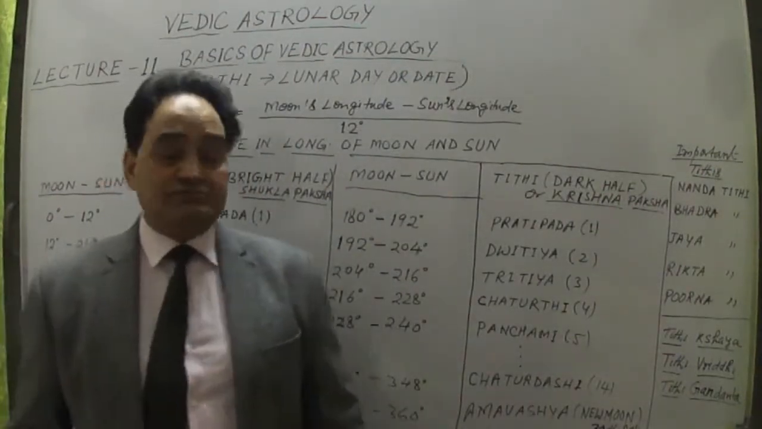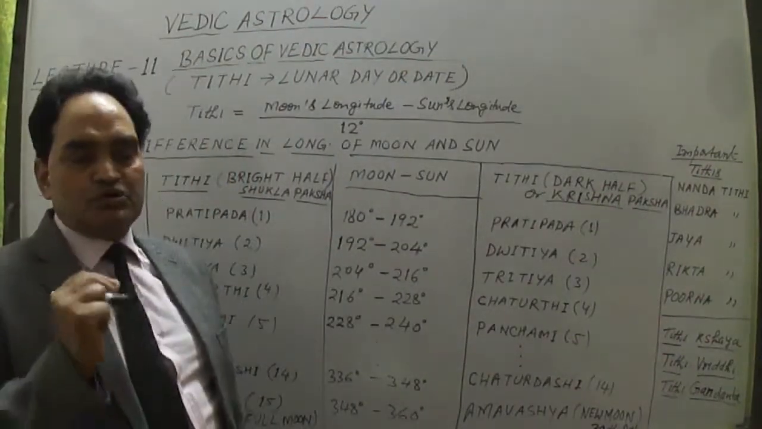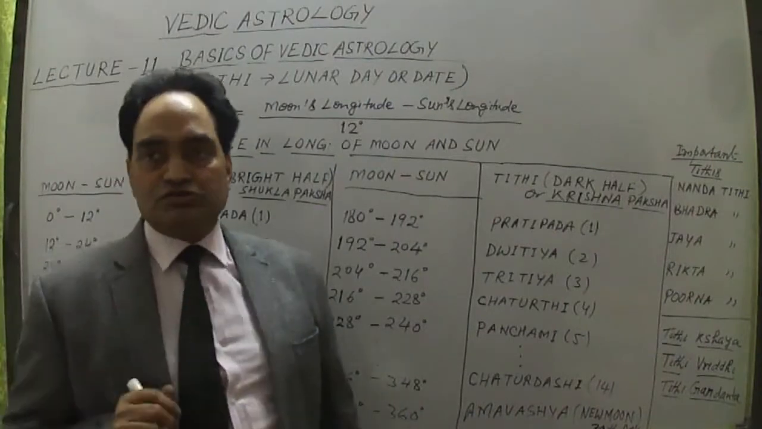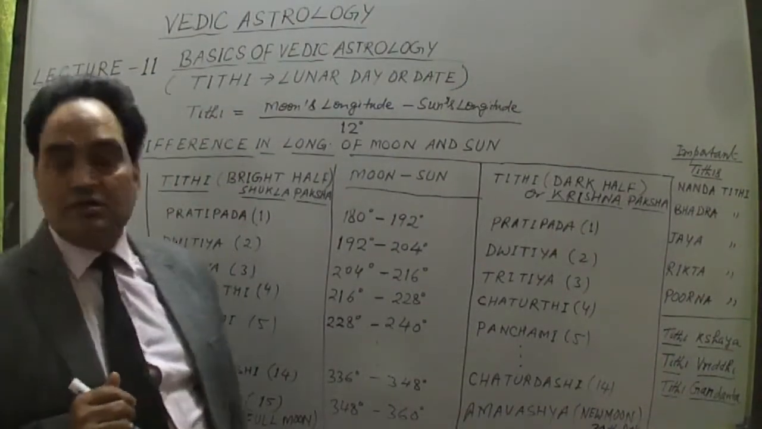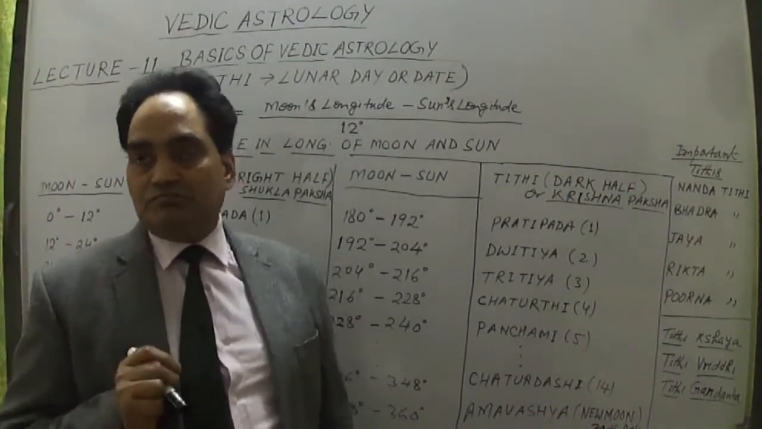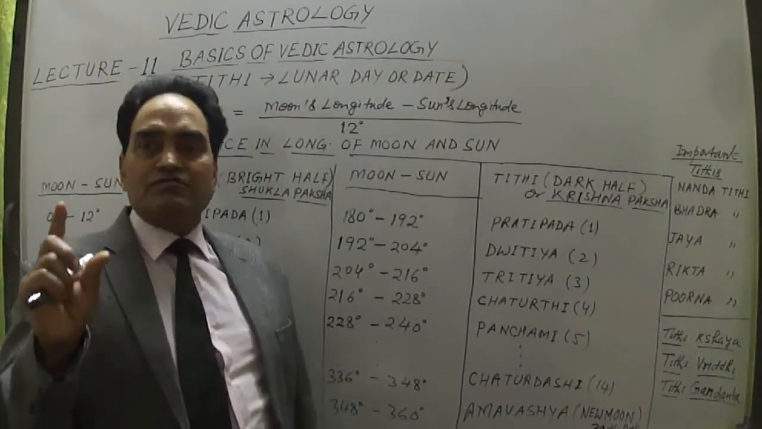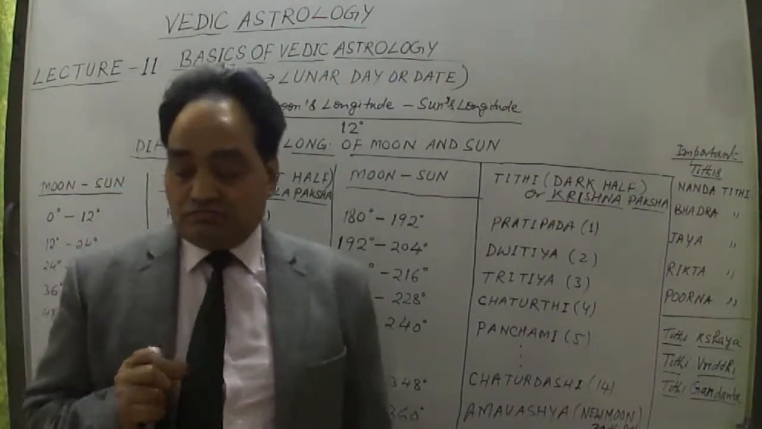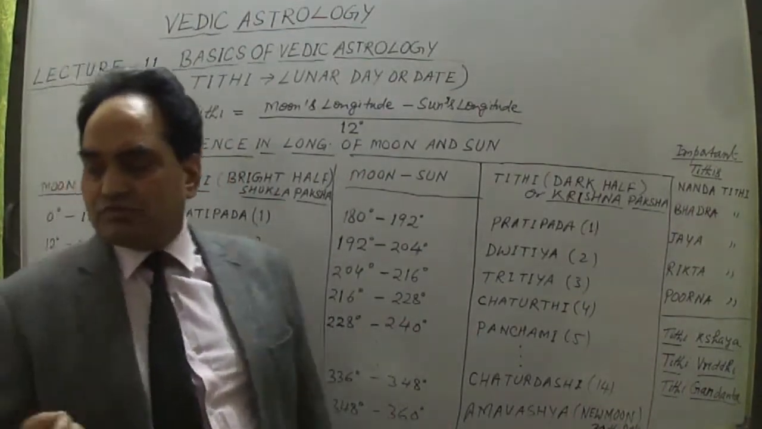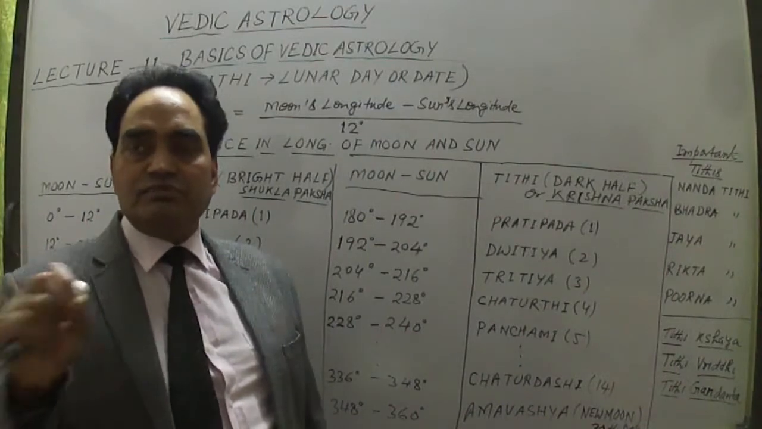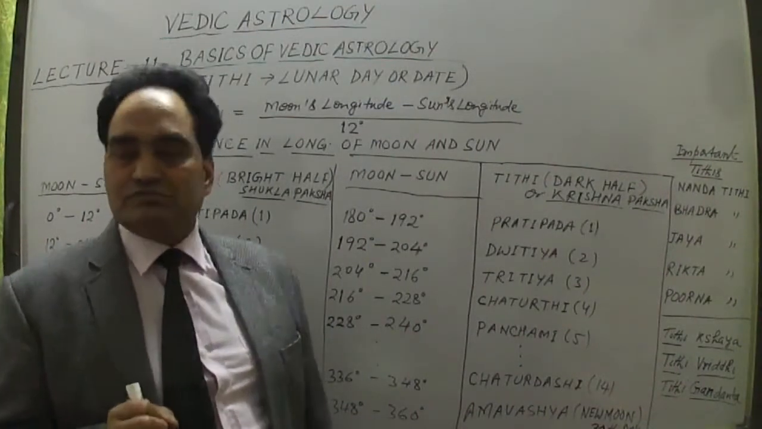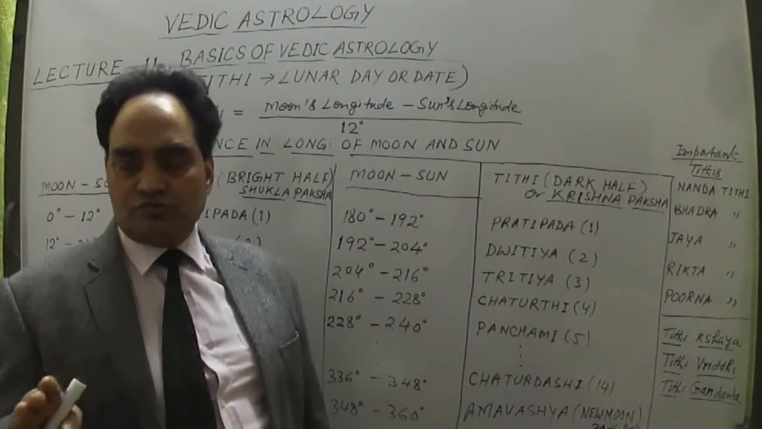Yes, friends. Now I'm taking a very important basic of Vedic astrology. What is this basic of Vedic astrology? Important Tithi. What is Tithi? Because there are five parts, you may say five parts of Panchang. Panchang means five parts, having five organs. What those organs are, I've already talked about.